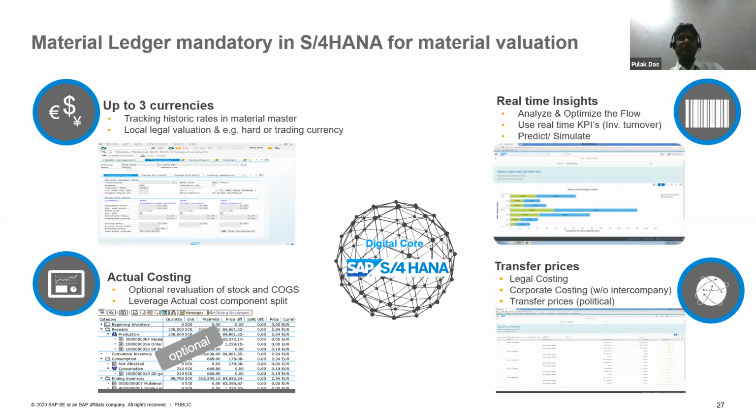The moment you talk about the material ledger, you have multiple functionalities in it. You can have your inventory evaluated in multiple currencies. This helps if you have any statutory requirement to have the valuation of your stock in multiple currencies. And in the case of transfer pricing, let's say you have multiple business scenarios and you do inter-unit transactions, the material ledger helps you capture and report all those transfer prices.